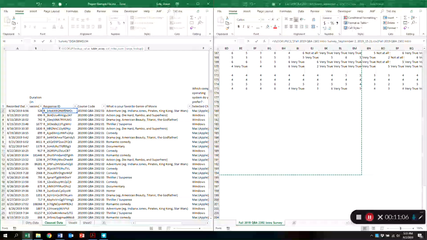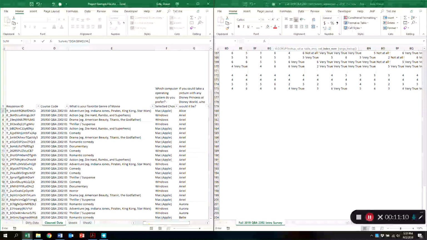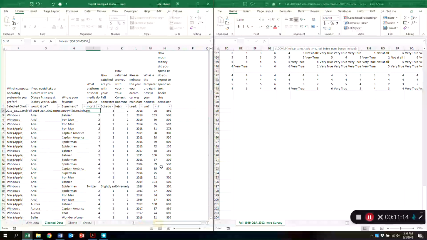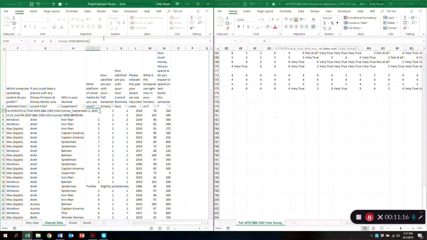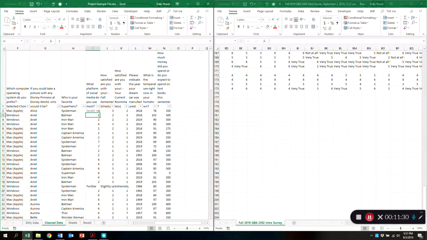Then I press comma again, and then I'm like, okay, so which column do I want them to do? And I counted it a little bit earlier, and I said, okay, how many columns away from the response ID is the platform of social media use? And I think it was 26 columns away. So and then I press false because I want it to be exact.